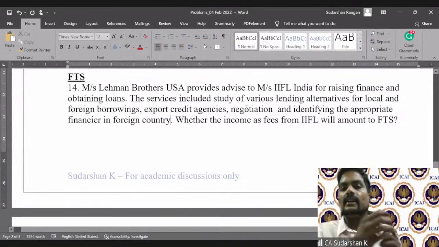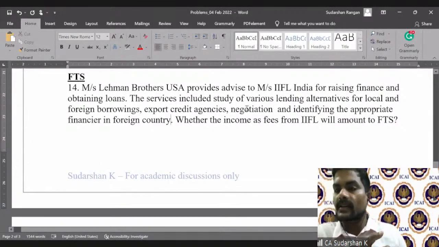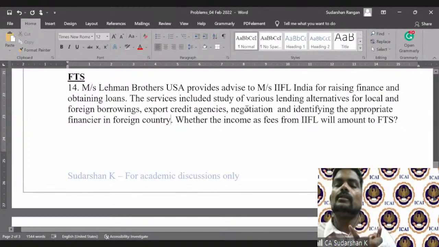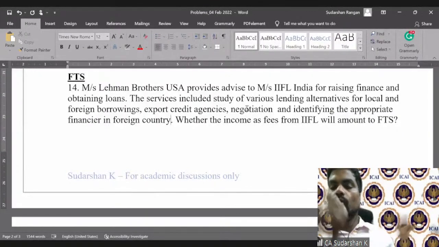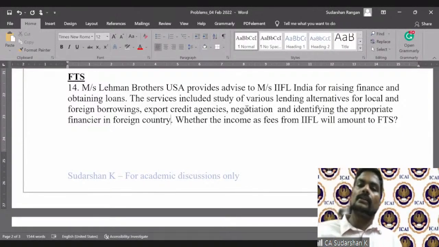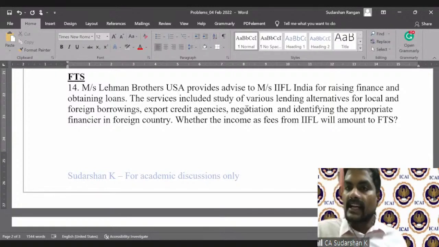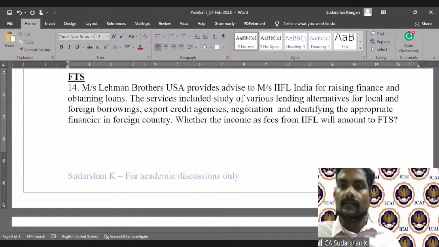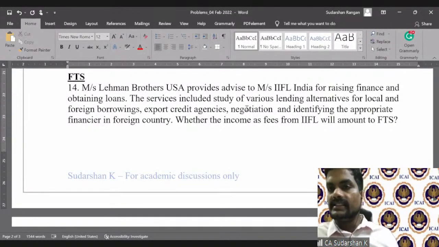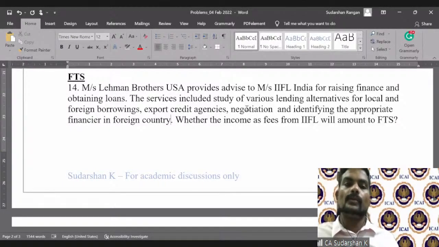So basically, a US company provides advice to an Indian entity on how to raise finance and loans, financial structuring. They do a study of all the foreign borrowers, payment mechanisms, syndicates, etc., and that helps in raising the ADR, GDR, whatever it can be. So whether the income as fees from IIFL will amount to FTS?